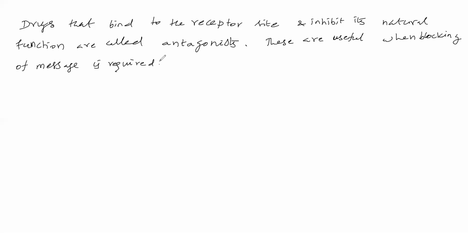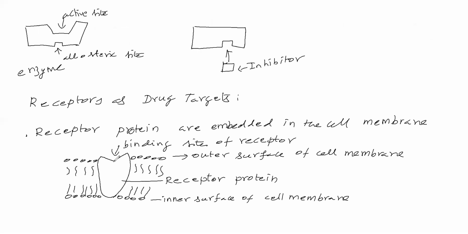Okay, these are drugs. What drugs are doing is going to the receptor site and changing its natural function, meaning changing its shape. Therefore, it blocks the message. The message will not be transferred. Now, drugs will go here and change this shape. Then how will the chemical messenger identify this shape? It cannot. Therefore, the chemical messenger will not come.